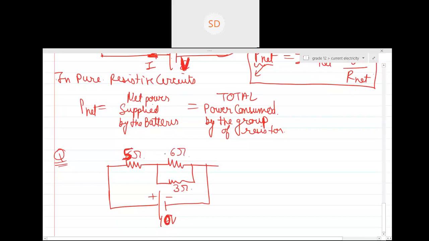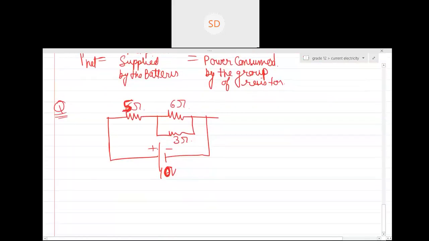Here you will be learning a very important result. Can you see it's a pure capacitive circuit? Sorry, pure resistor circuit, my bad. Can you see a pure resistor circuit? Only resistors are there, yes or no? Yes, sir. So can anyone find me the net resistance of the whole thing?